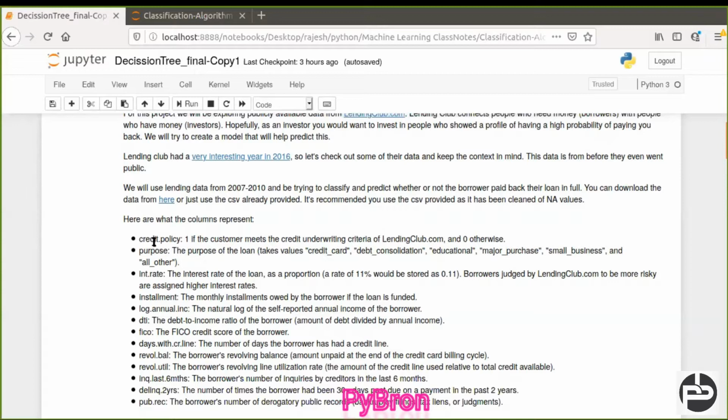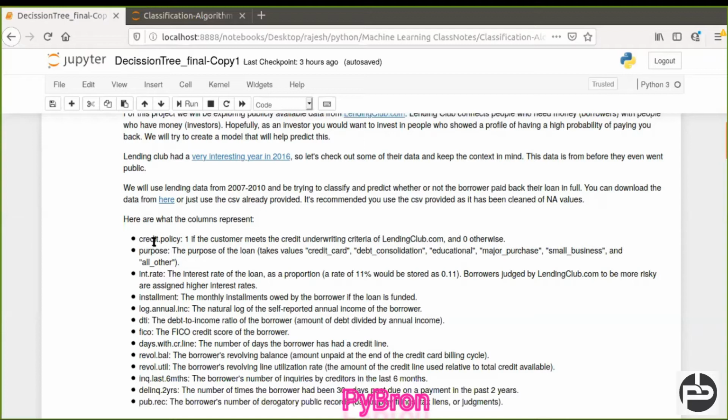They check your credit score, and that is checked with various parameters, like your PAN number. With the PAN number, they check what loans are going on, how many credit cards you are holding, and how your credit card bills are paid. Everything they are going to check. On the basis of that they find your credit score, and on the basis of that credit score they approve your loan.